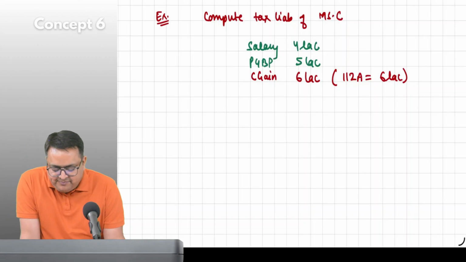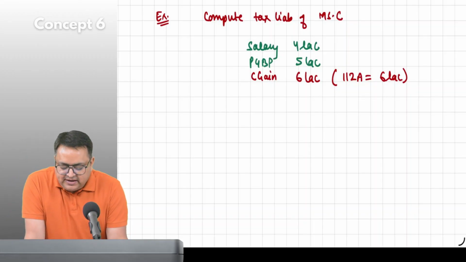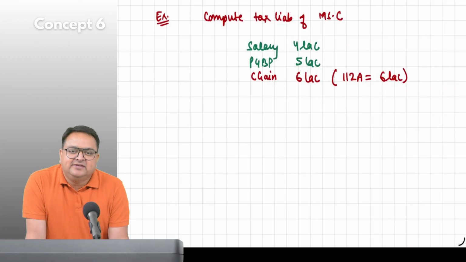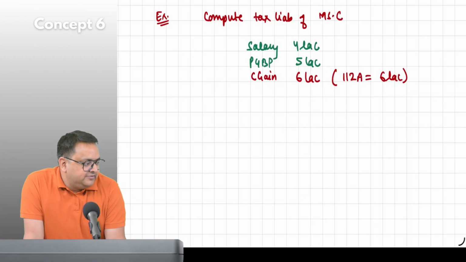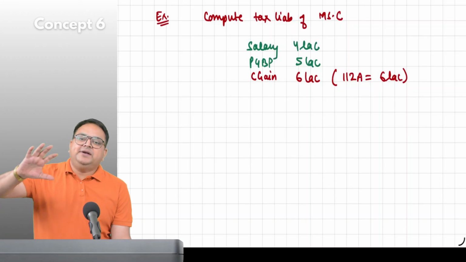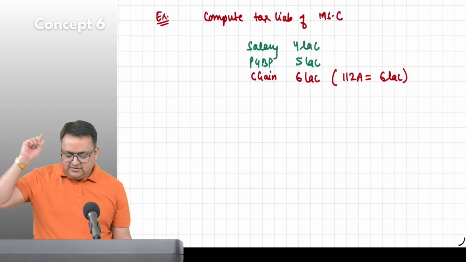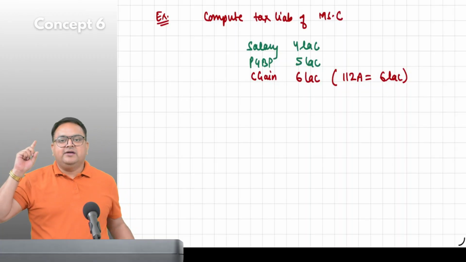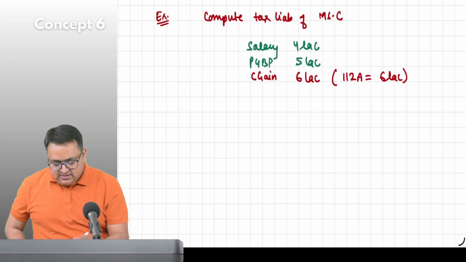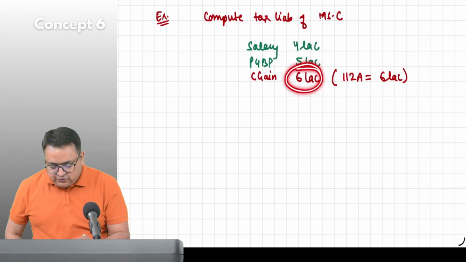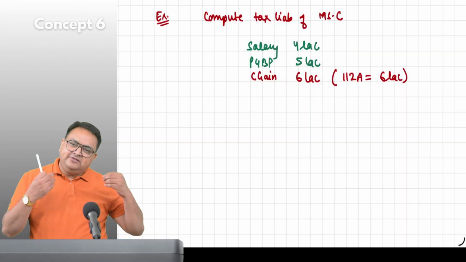Guys, what does it mean? She earned capital gain 6 lakh and 112A is 6 lakh. What does it mean? Correct, Srivatsan. Correct, Juhi. So the entire capital gain is coming from where? Long-term equity shares. So what she did is she only sold equity shares.